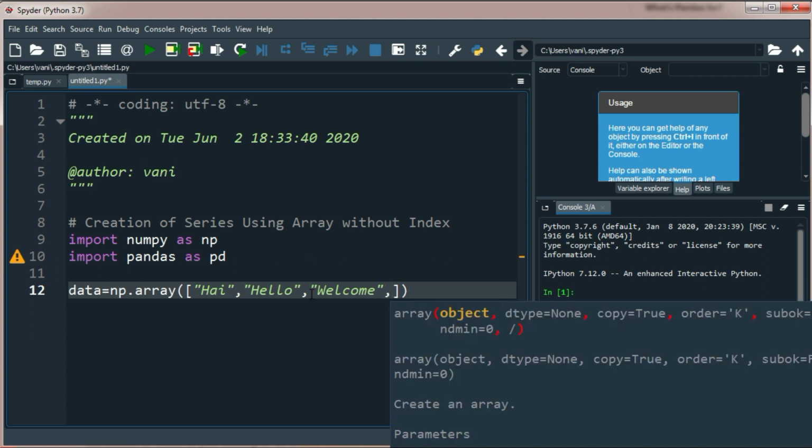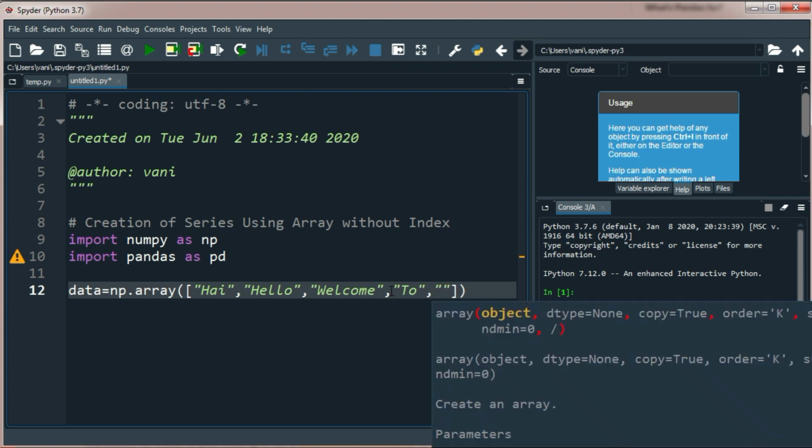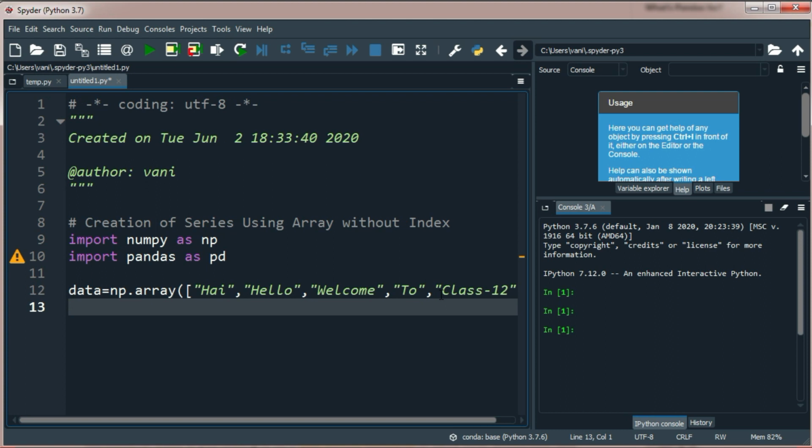See, this is not the single statement. These are the elements, separated with commas. See, these are my array elements.